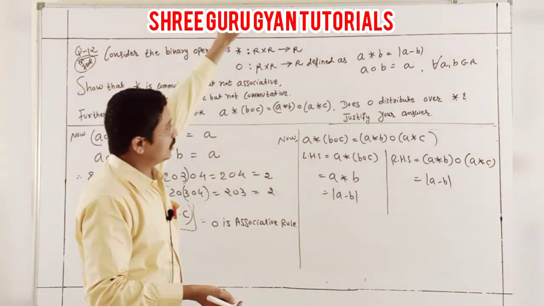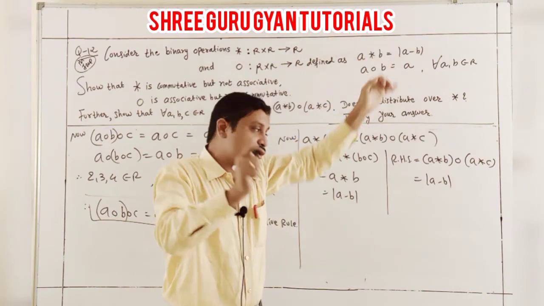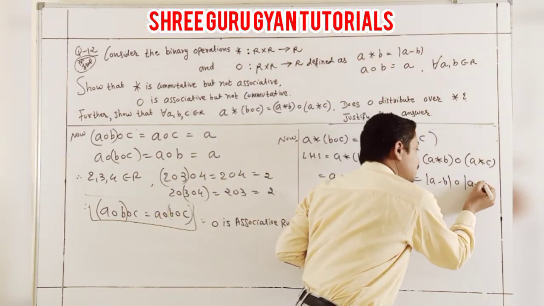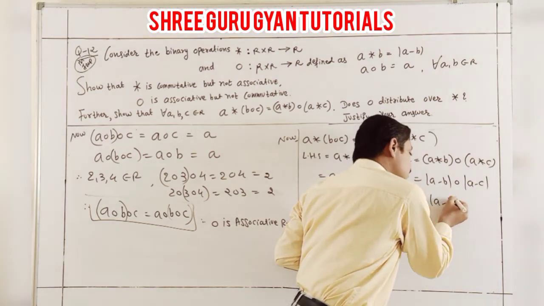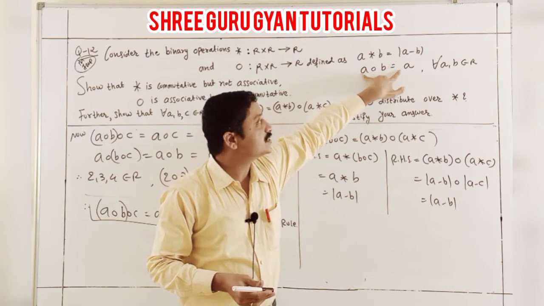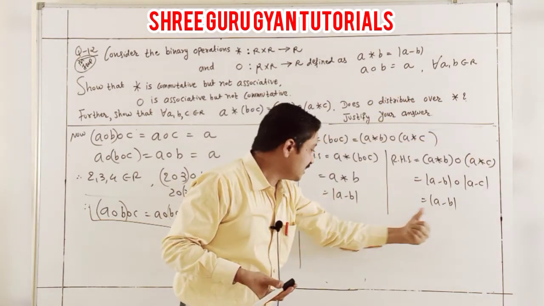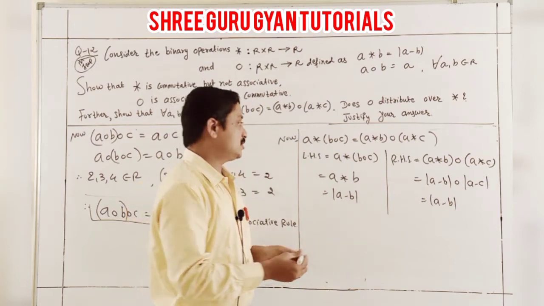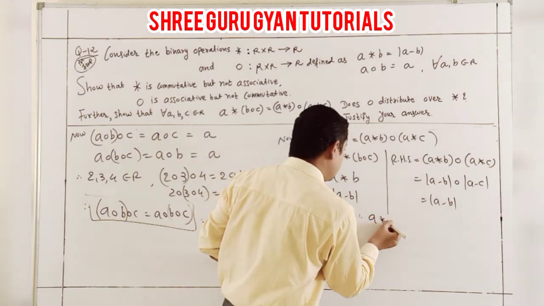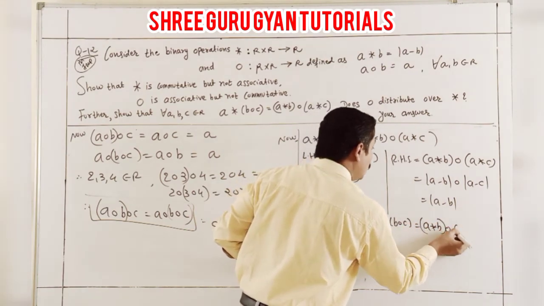Here, this one, A binary B, and again A binary C, operate by the same concept: modulus A minus C. So my answer is A minus B, because in the O operation you write down the first data. So what is the first data in these two? A minus B. Check, they are the same. It means A binary (B O C) is equal to (A binary B) O (A binary C).